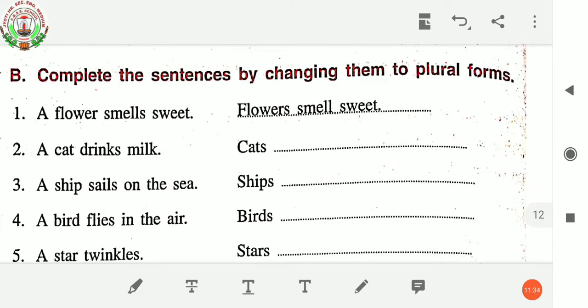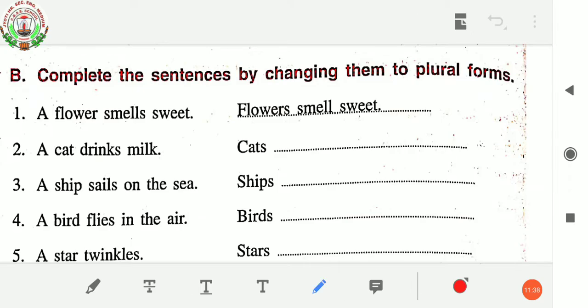A flower smells sweet. So flower is a singular one, so we have to convert it into plural form. It is already converted, flower is converted into plural form, so we have to write over here, flowers smell sweet.